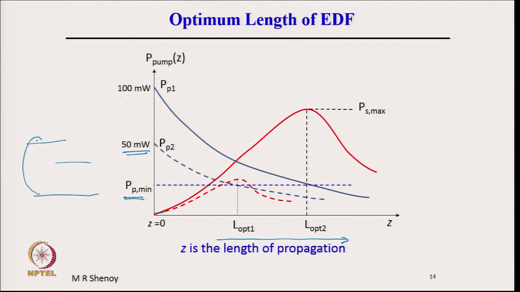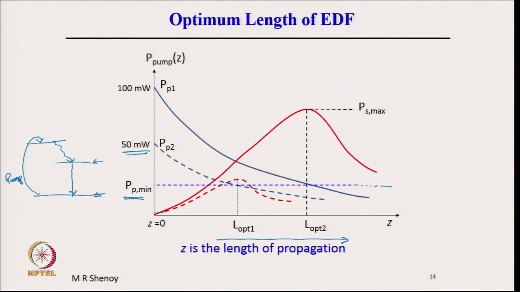Pump raises atoms to the third level, from there it comes down, and here is the population inversion created between these two levels. To create population inversion, a certain minimum pump power is required. So, that I have indicated by this blue dotted line here.